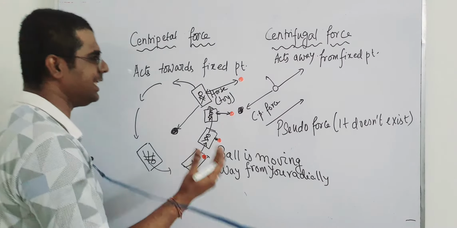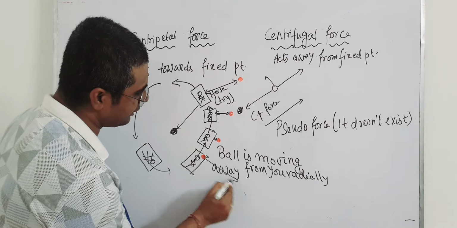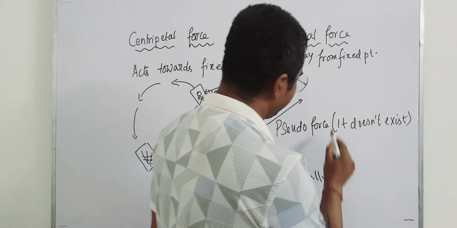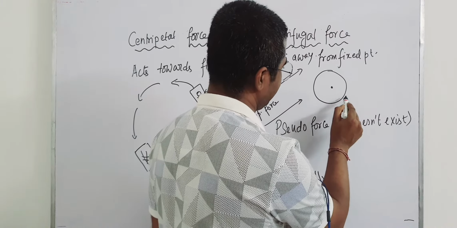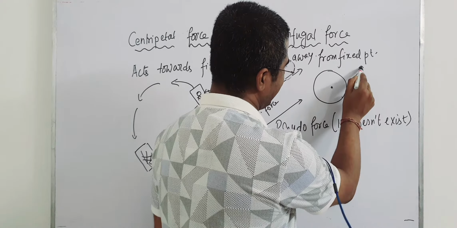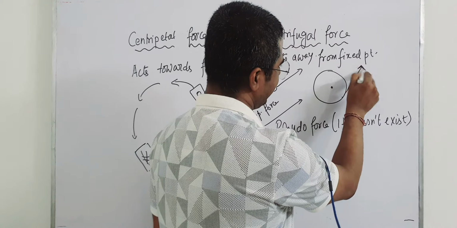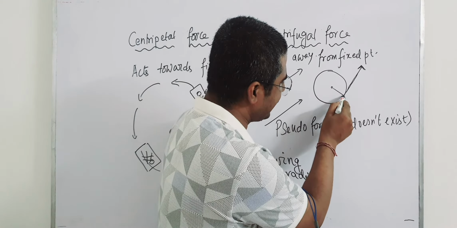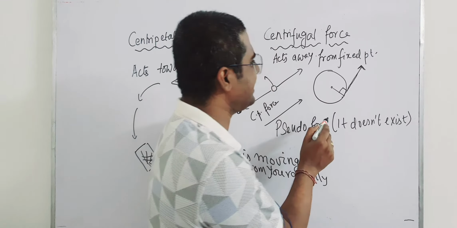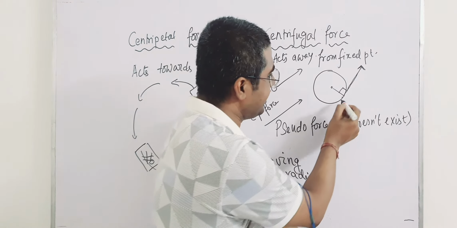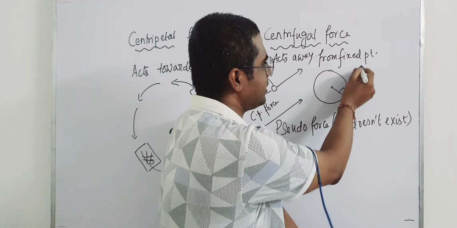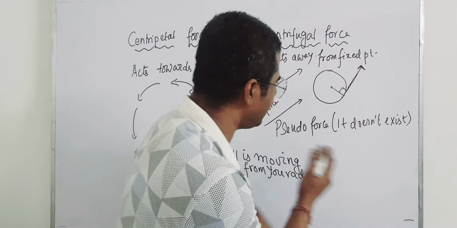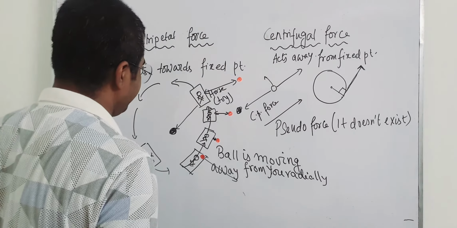But did it move radially away from you? Did it really go like this when you leave the ball? No, it went like this. And if you see how it really went, it went like this. This is the circular path, you lost the ball over here, the ball went tangentially. Tangentially means this is called the tangent of a circle. What is a tangent? This is the radius. Whenever the radius makes an angle of 90 degrees with a line which touches the circle, the line is called the tangent of that circle. Okay? The ball is going tangentially. Why is it going tangentially? I will explain you. So this is clear.